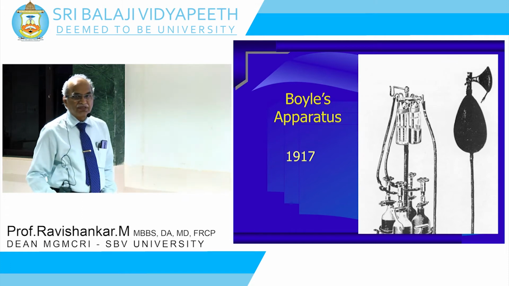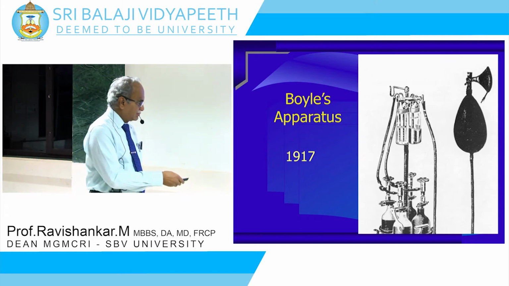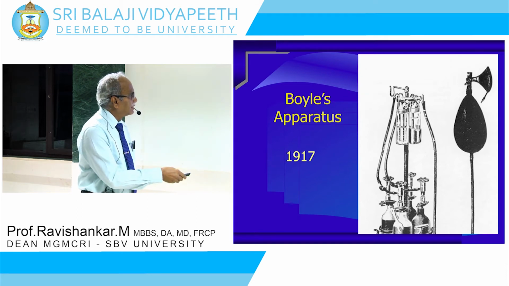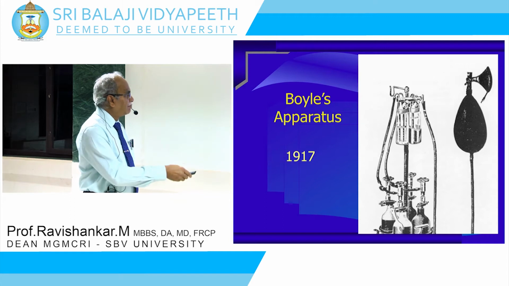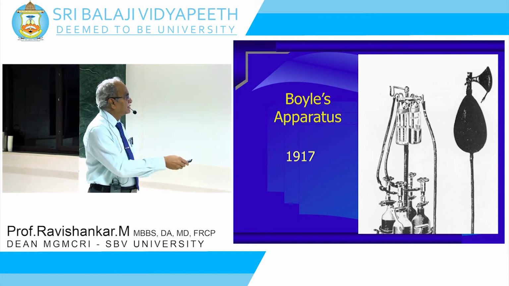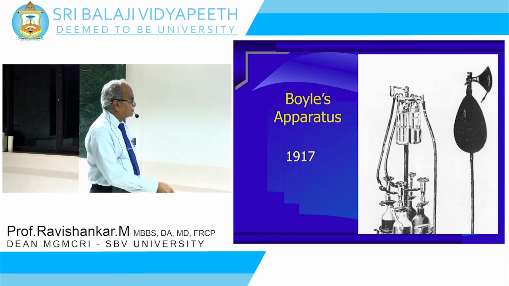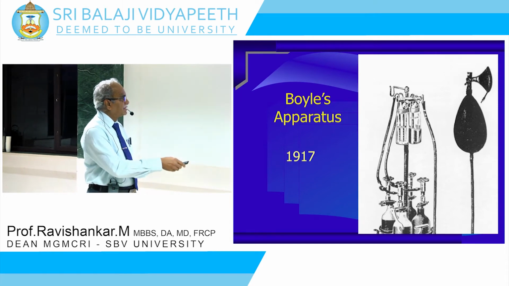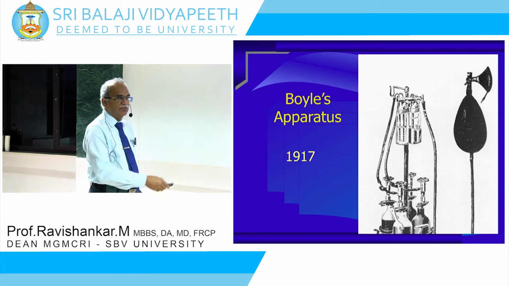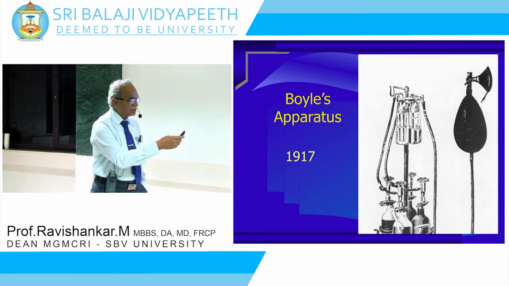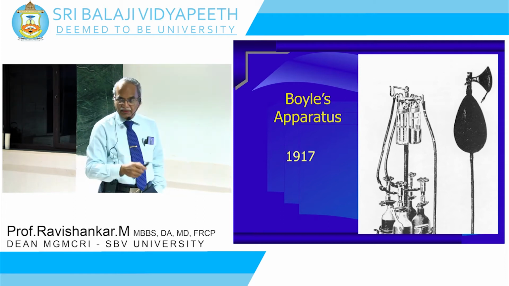Then we had the first Boyle's apparatus. In Boyle's apparatus, you had the gas and oxygen, and then two bottles, one with ether, one with chloroform. And you had a bag, and then a unidirectional valve, and then a mask. So the gas flows through this, gets into this reservoir, the patient breathes from this and out into the atmosphere. Okay, that is how in 1917 this apparatus was designed.